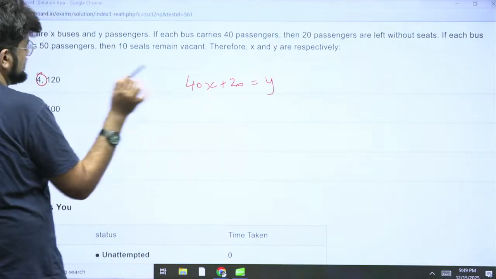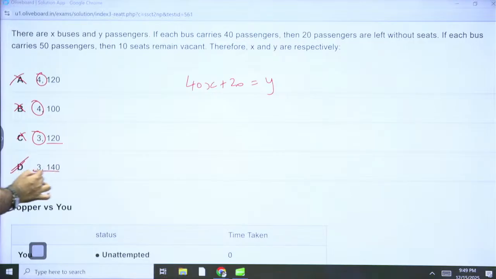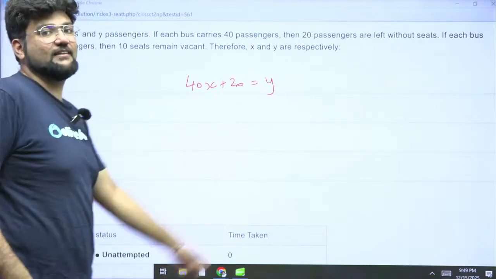40 into 4 is 160, so this is nowhere going. 160 again, nowhere going. This is 120 in itself, not going. So this is our correct answer. 120 plus 20 is 140. This is the only one which is satisfying this equation. So you don't even have to check the other equation.